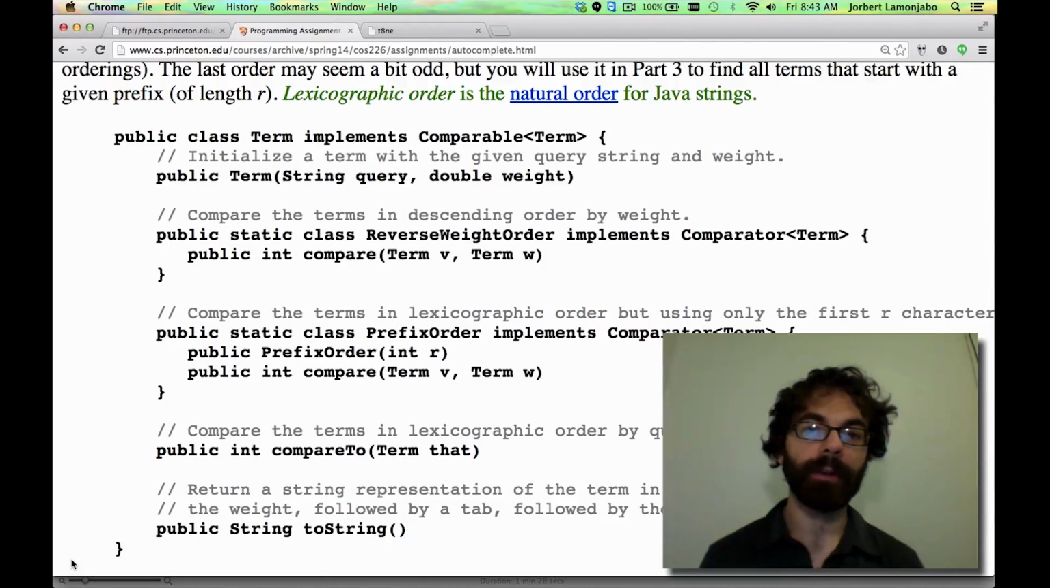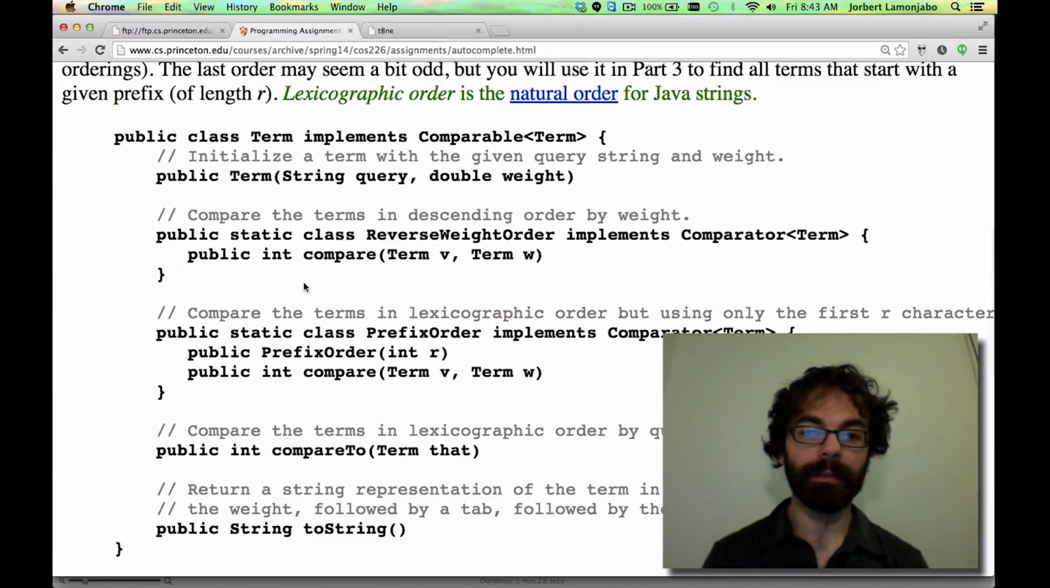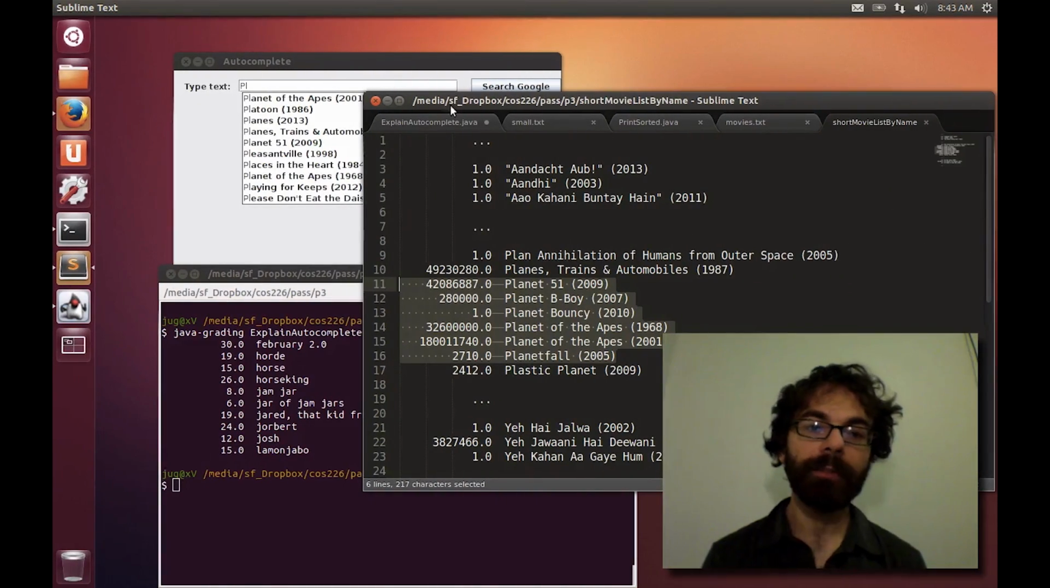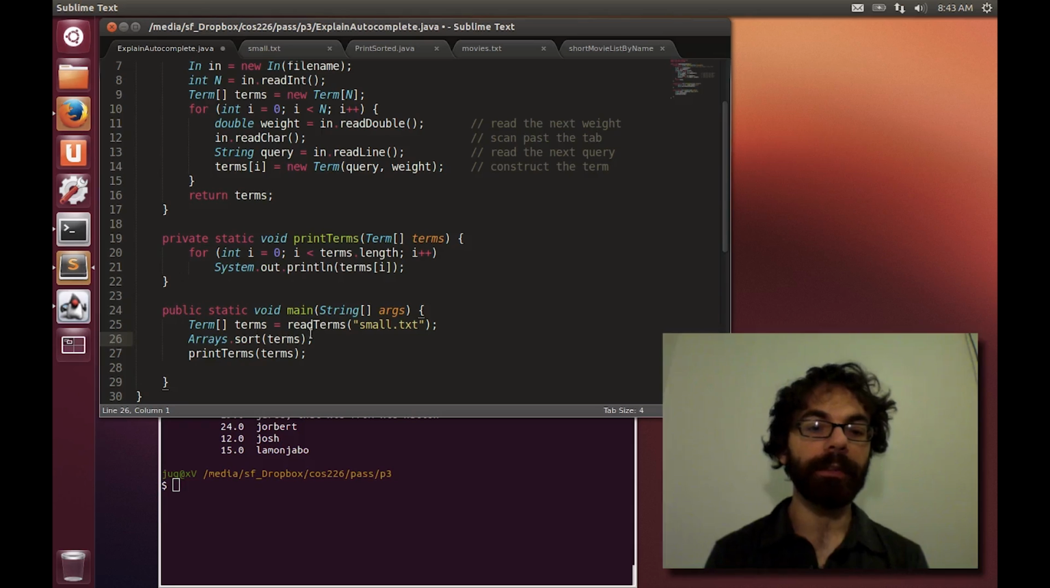We may not always want to compare our terms in alphabetical order. For example, we saw earlier that after we found all the things that start with Planet, we'd like to sort them by their weight in reverse order so that Planet of the Apes 2001 ends up at the top. So how do we do that? Well, that's where this reverse weight order comparator is going to come into play. So let me just give a vague example of what we're doing here. What we really want to do is, instead of sorting by alphabetical order, as will happen by default here, we want to tell Arrays.sort, hey, we'd like you to use weight instead, but backwards, right?